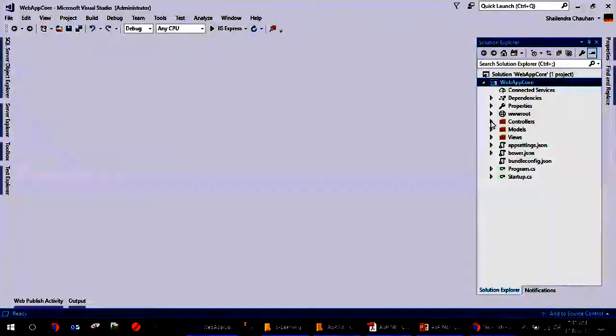So guys, if you look here, we have the wwwroot folder. This wwwroot folder is here for holding the static files. In ASP.NET MVC 5, there was no specific folder for putting static files, but in ASP.NET Core, we have one. So if you want to put CSS, images, JS, and libraries, you can put them in this wwwroot folder.